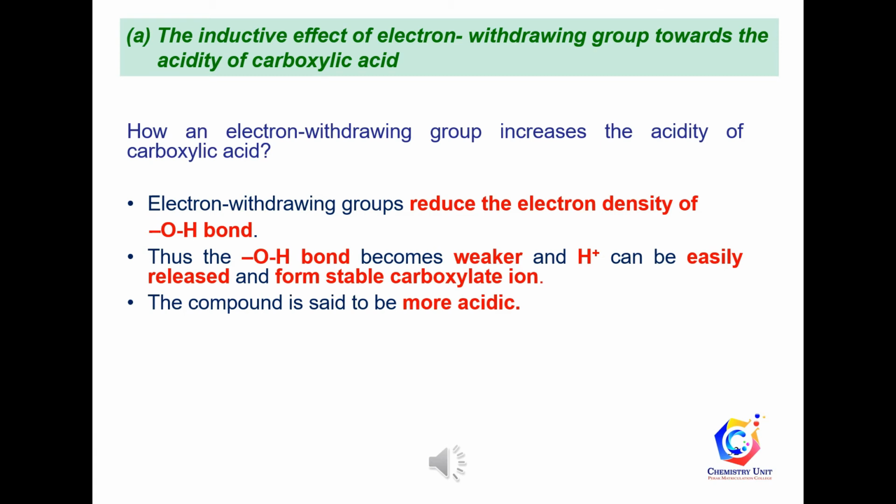Electron withdrawing groups reduce the electron density of the OH bond in the carboxyl group of carboxylic acids. Thus, the OH bond in the carboxyl group becomes weaker and hydrogen ion can be easily released to form a stable carboxylate ion. The carboxylic acid is said to be more acidic than one without electron withdrawing groups.